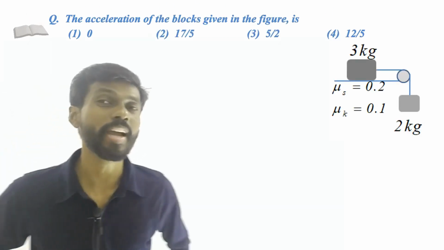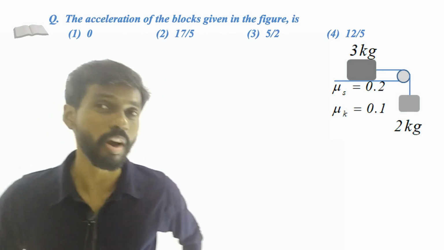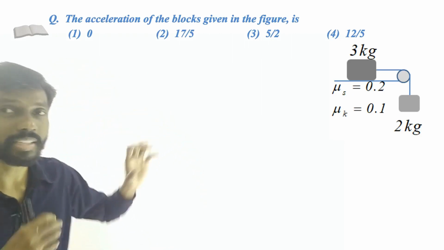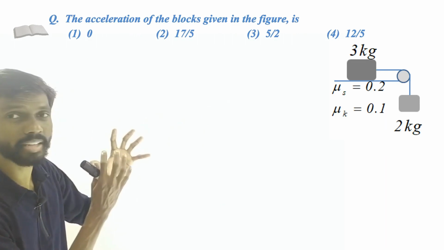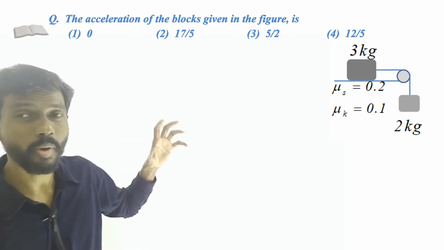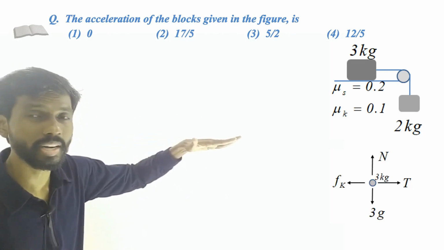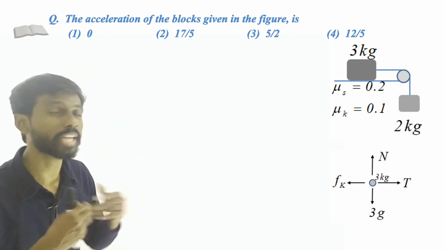Here also we have to find the accelerations of the blocks. First of all, we have to check whether the blocks move or not. For that, the applied force should exceed the frictional force, the limiting friction. So the block of mass 3 kilograms, let's consider that. What are the forces acting on this block in the horizontal direction? Tension due to the string, tension force in this direction. Is the tension force more than the limiting friction? So that's what we have to check.